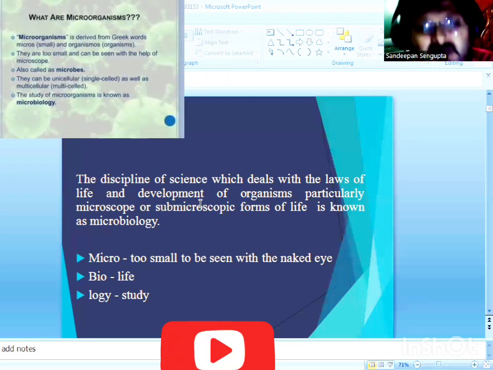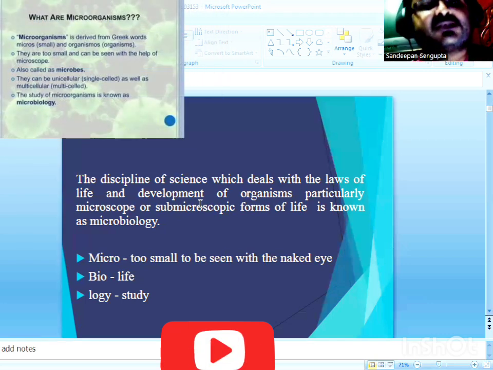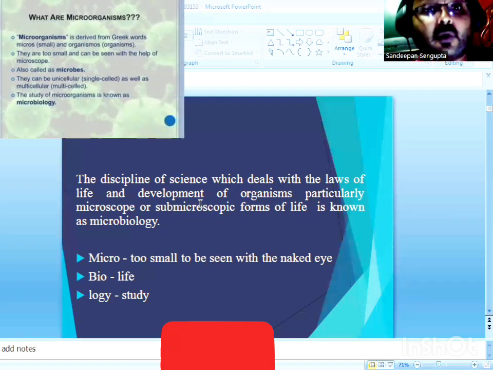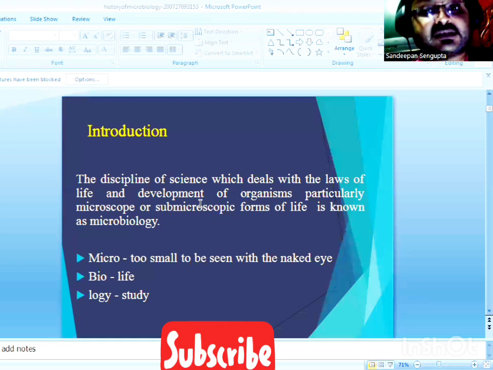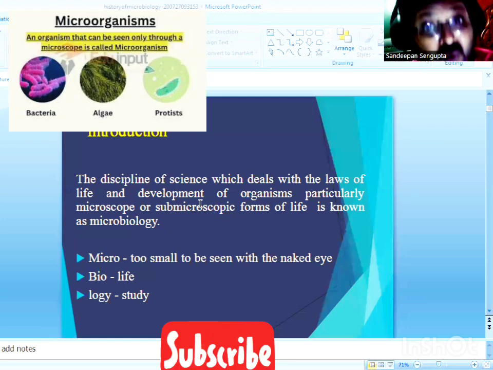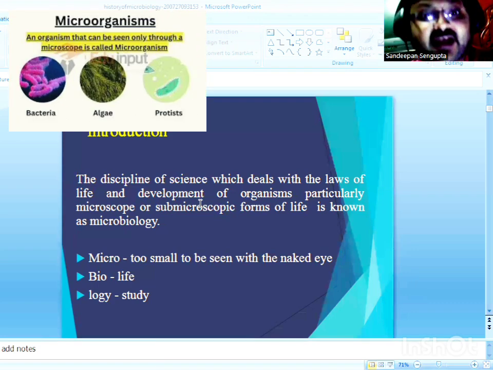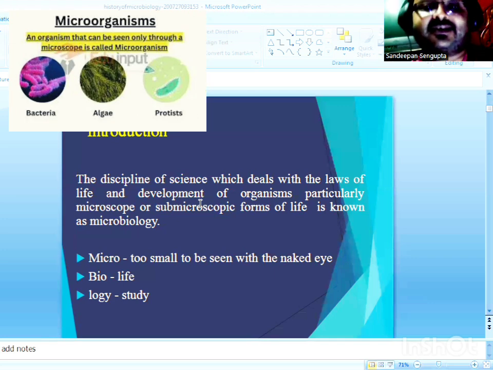But what is the reason behind this? Why can't these organisms be observed with the naked eye? This is because of the small cellular dimensions of the so-called microorganisms. The group includes only those organisms which have a cellular dimension of 1 millimeter or less. Such organisms are classified and known as microorganisms.